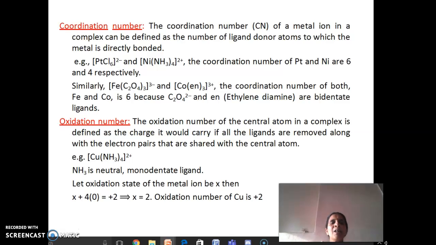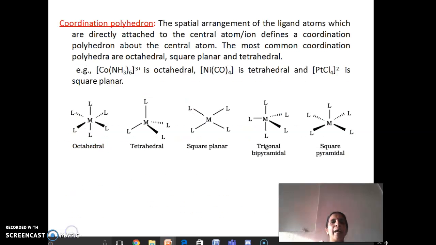With this, I think we have completed almost all the basic terminologies involved in coordination compounds. In addition to this, we can take up the coordination polyhedra, which is related to the geometry of the complex, that is, the spatial arrangement of the ligands which are directly attached to the central metal atom or ion defines the geometry about the central metal atom, and the most common geometries are octahedral, square planar and tetrahedral geometries.